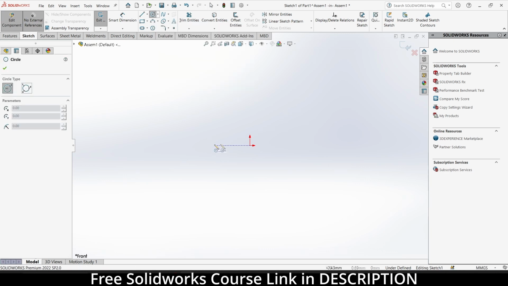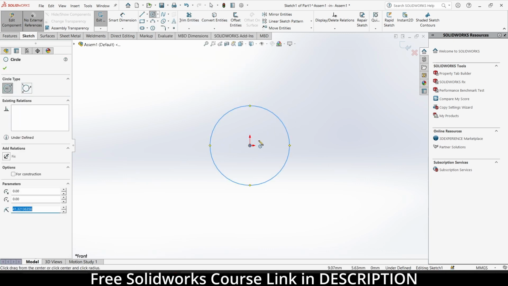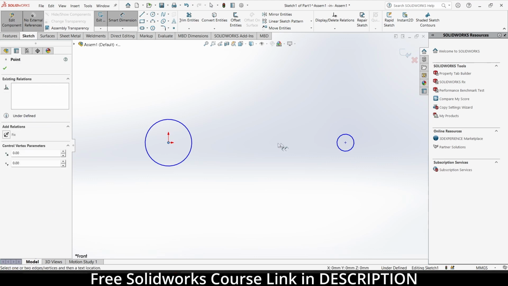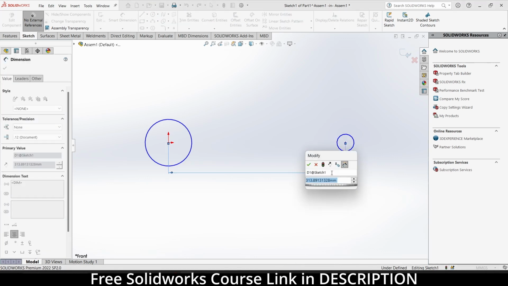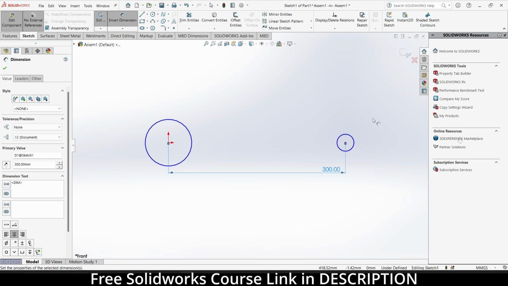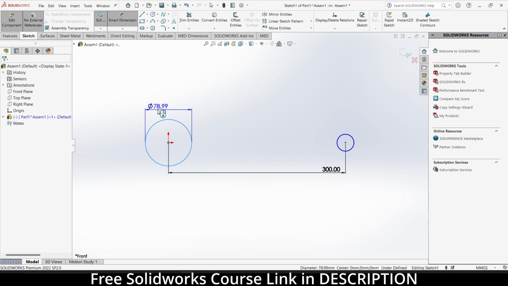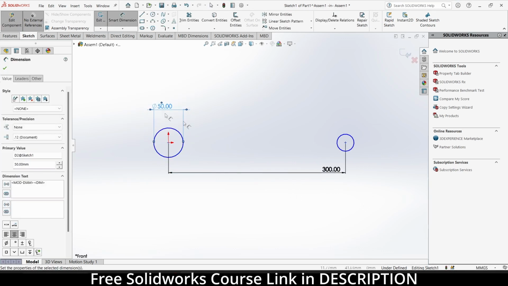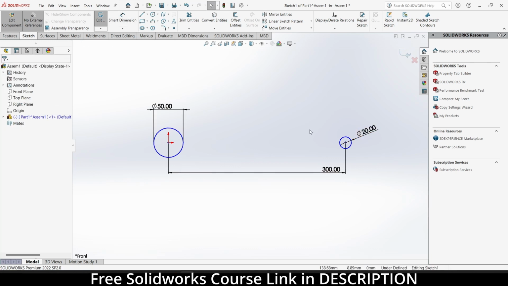Now, first thing I'm going to make is the crank rod. It is just a simple drawing, not a highly accurate engineering thing, just a sample animation thing. So let's make it 300 mm. Diameter will be 50 and this will be 20. Click OK. Notice it is still undefined.